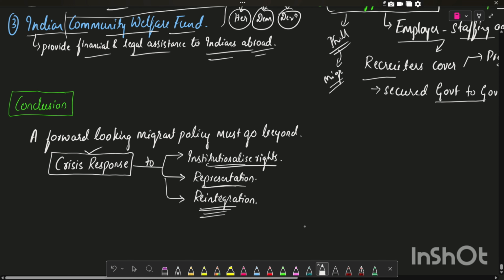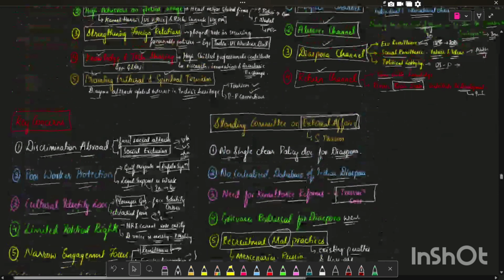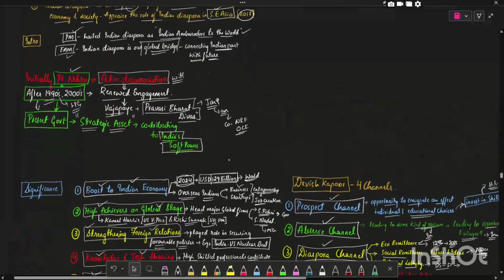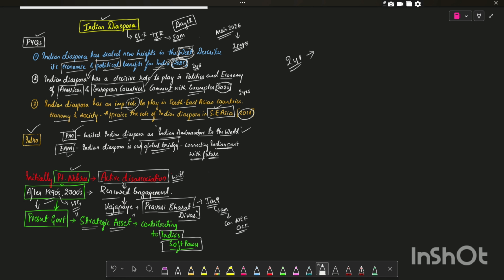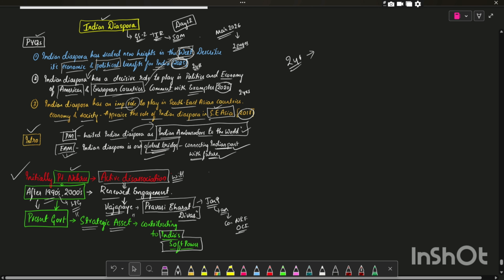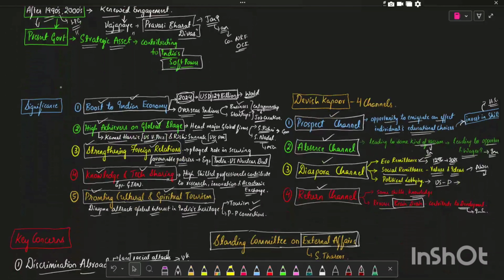Let us summarize what we have seen in this video. I have told that there is exactly a 2-year gap between the questions on the Indian diaspora. I have given the introduction where the Indian Prime Minister held that Indian diasporas are the Indian ambassadors to the world, and the External Affairs Minister said that the Indian diaspora is our global bridge connecting India's past with the future. And I have given you the evolution of India's government policies towards the diaspora. I have given you the significance.